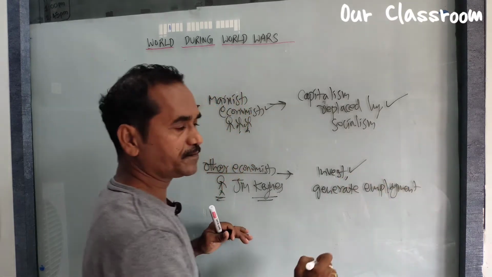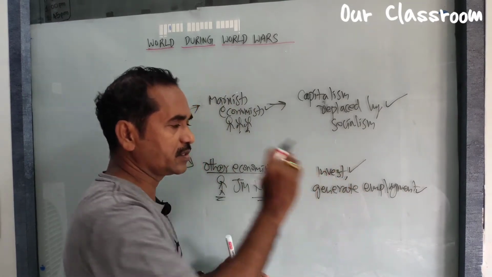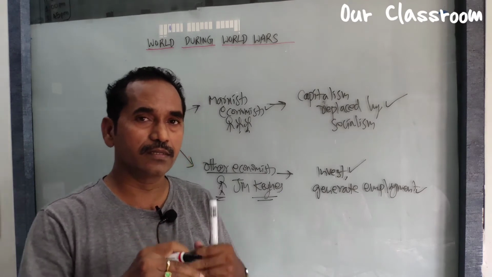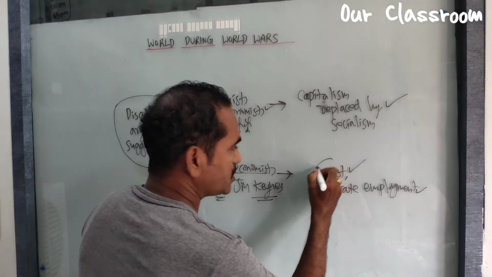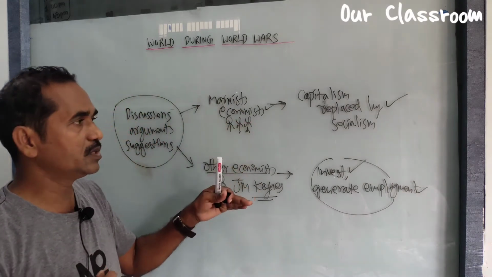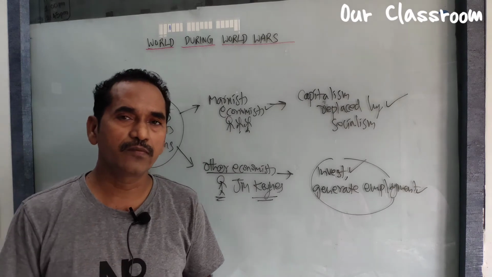These two are the duties of the government. The government should concentrate on these two, then only will the situation be solved. So these two gave different suggestions to overcome the situation.